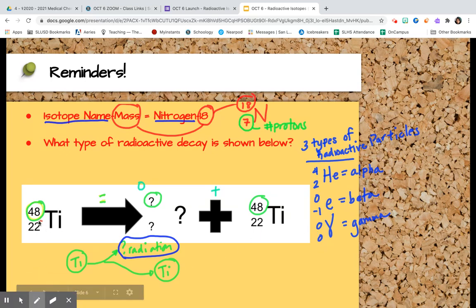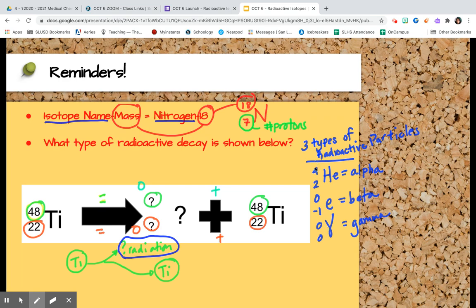All right, so just like before, I have an atomic number of 22. And since this Ti just splits up into these two things, everything to the right of the arrow needs to add up back to the original, right? So 22 plus this thing should go back to 22. Well, 22 plus what equals 22? Well, 22 plus 0 equals 22. Aha! So I should notice that my mass number, or my top number, is 0. I should also notice my number of protons, or my atomic number down at the bottom, is also 0.